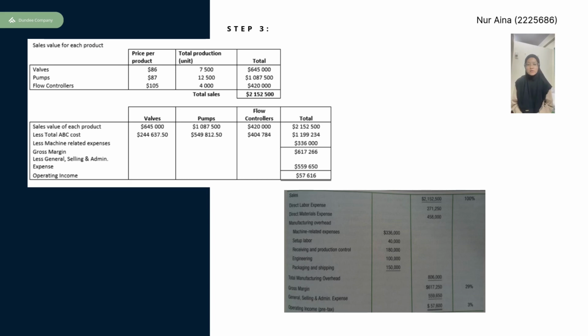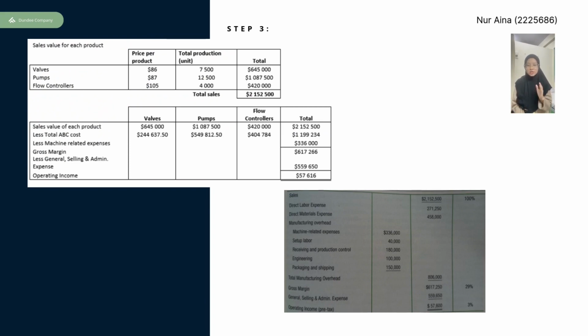In step 3, we will see the comparison in terms of profitability between the ABC costing system and the current costing system. As we can see in the box below, for the ABC costing system, the operating income is $57,616, while in the current costing system, the operating income is only $57,600. So there is a difference between the ABC costing and current costing system of $16,